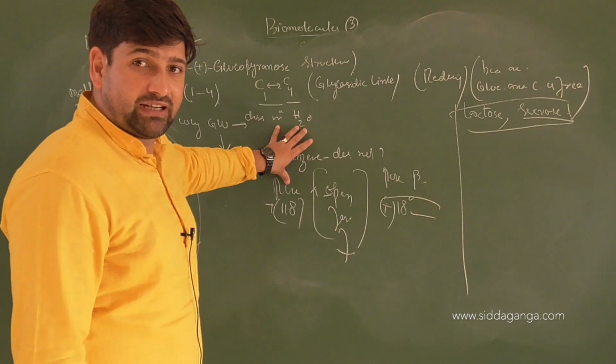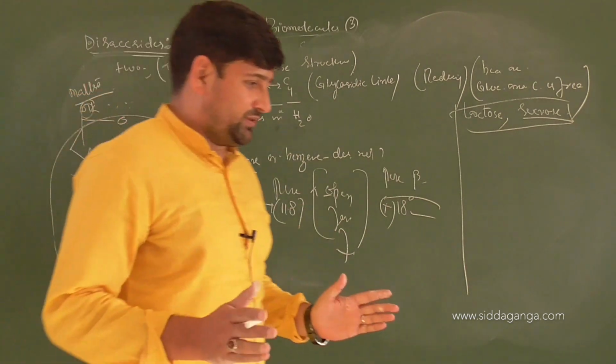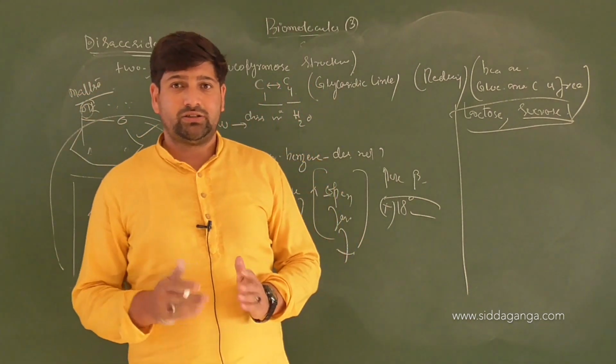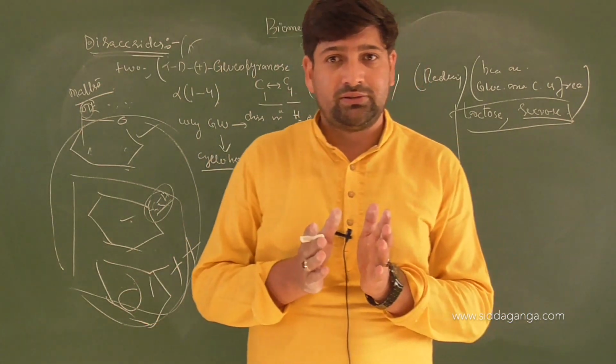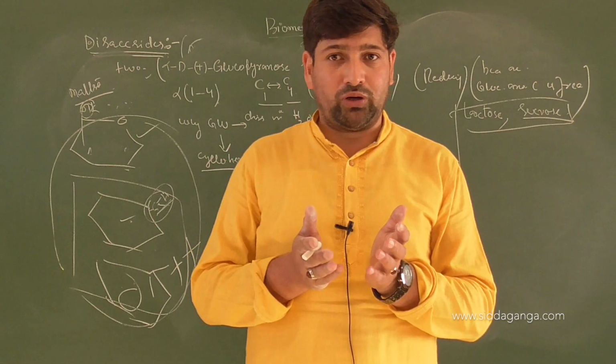Understood or not? Clear? So I think this should be enough for the analysis of this, because you need to be careful about the ring cyclization, cyclic furanose and pyranose forms.